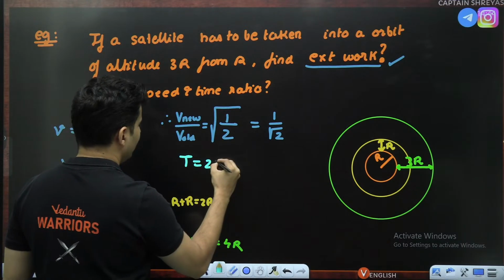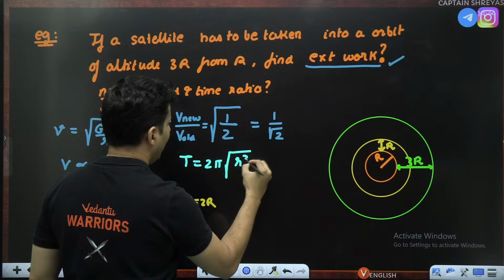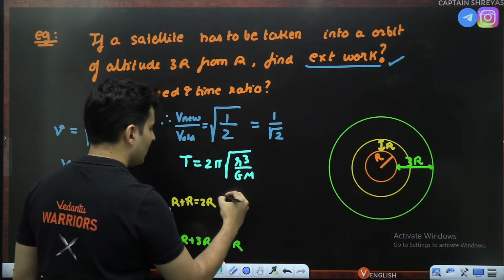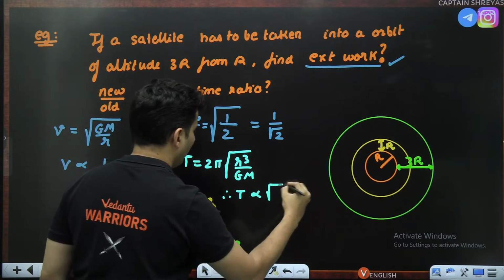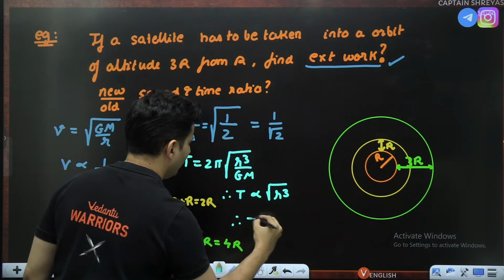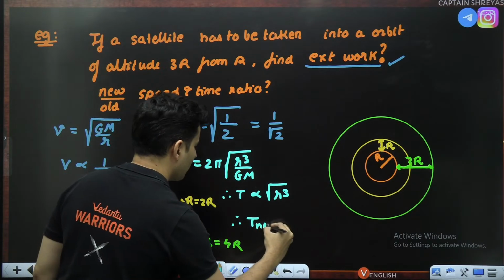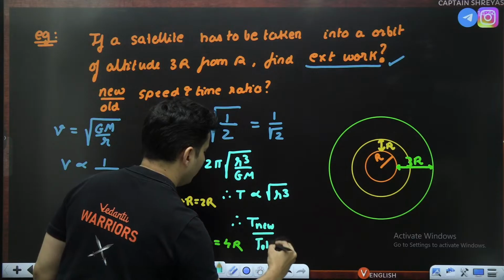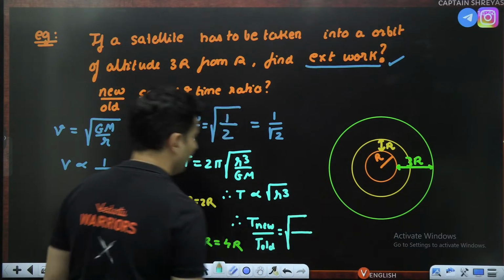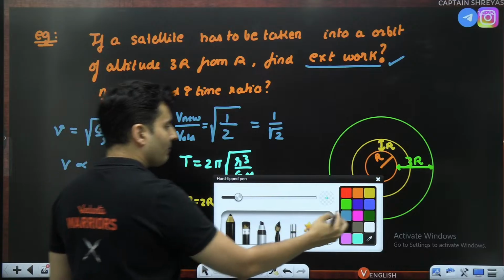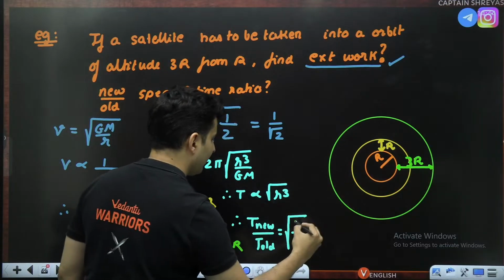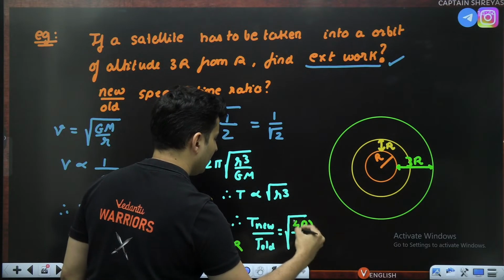What about the time period formula? Time period is 2 pi root r cube by GM. Therefore, time is proportional to root of r cube. Therefore, time new by time old is root of the new one. The new one is 4r, so 4r whole cube.